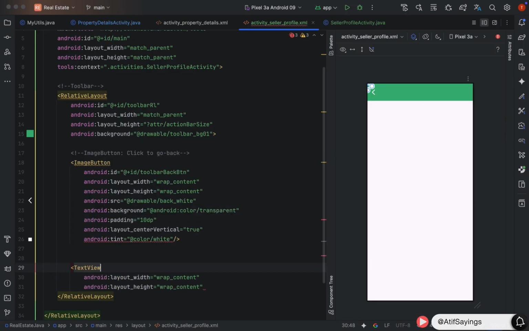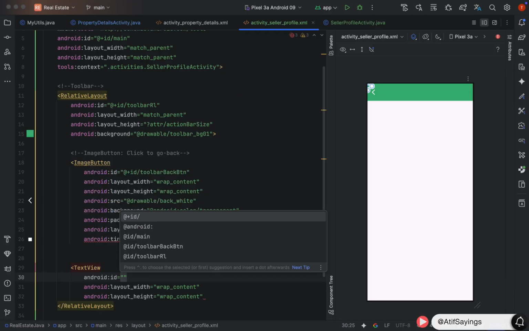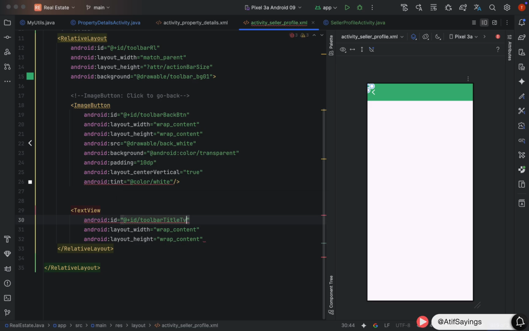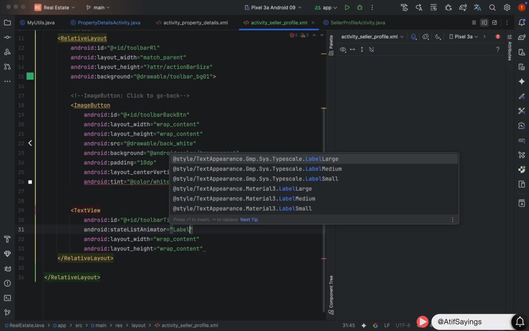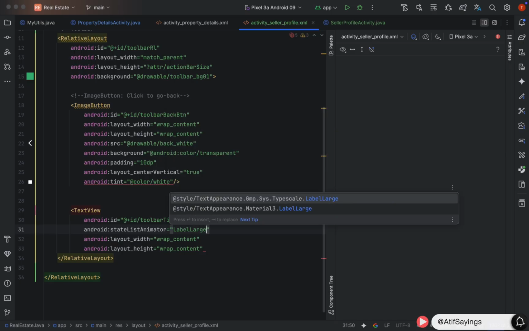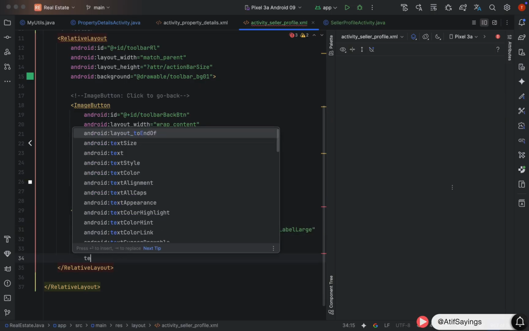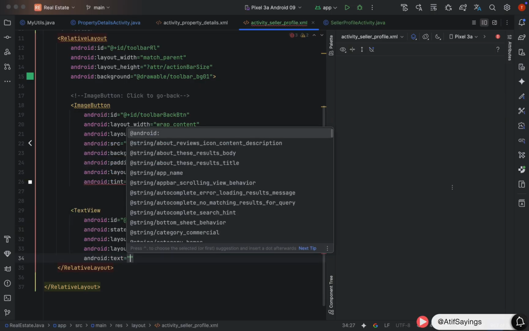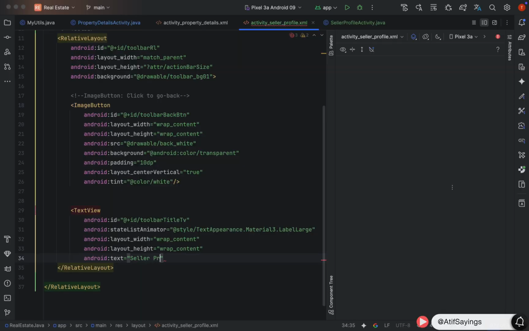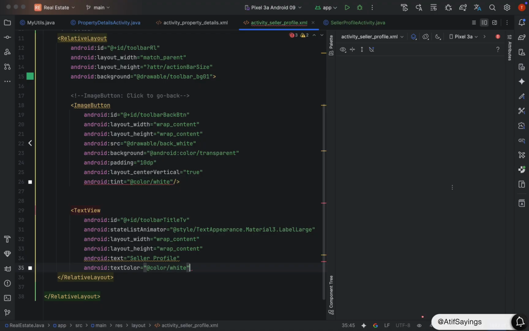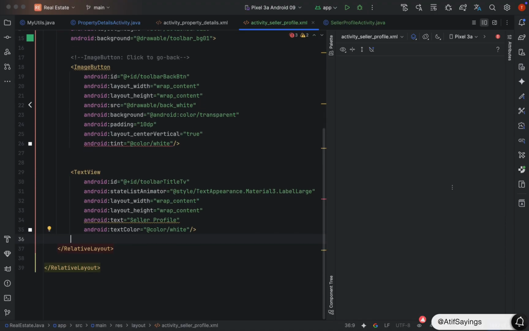Now we will create our text view with width and height wrap content. After setting the width and height, we will set the ID of this text view that will be toolbar title text view. And we will set the style for this text view that will be label large, which is part of material 3 theme. After setting the style, we need to set the text for this text view that will be seller profile. Use the property text color to set the color of this text view that will be white, which is available in colors.xml file.